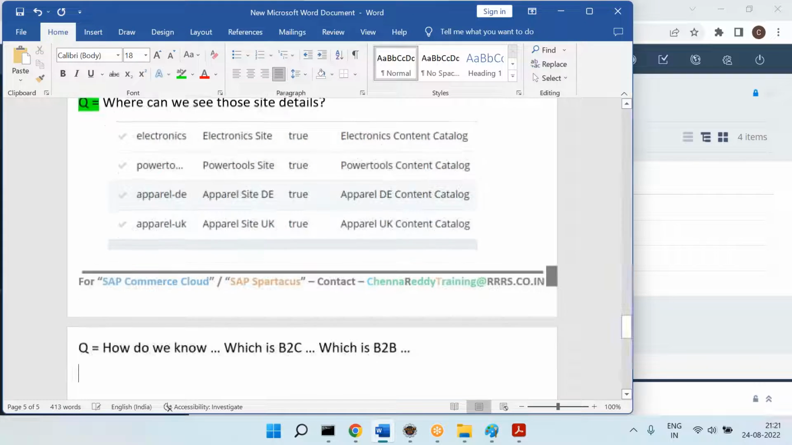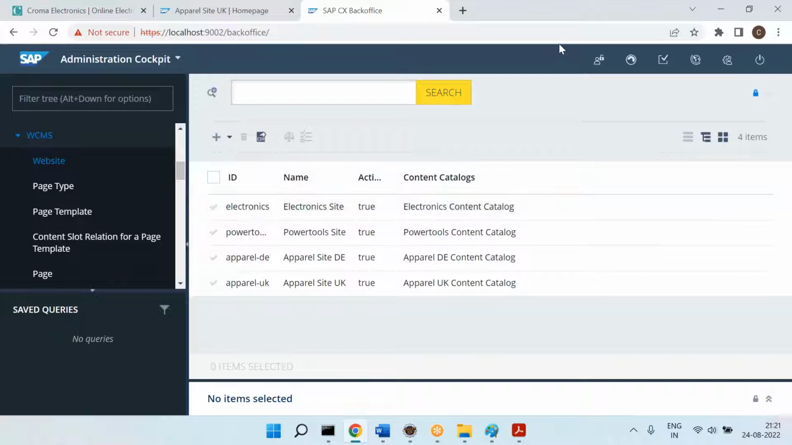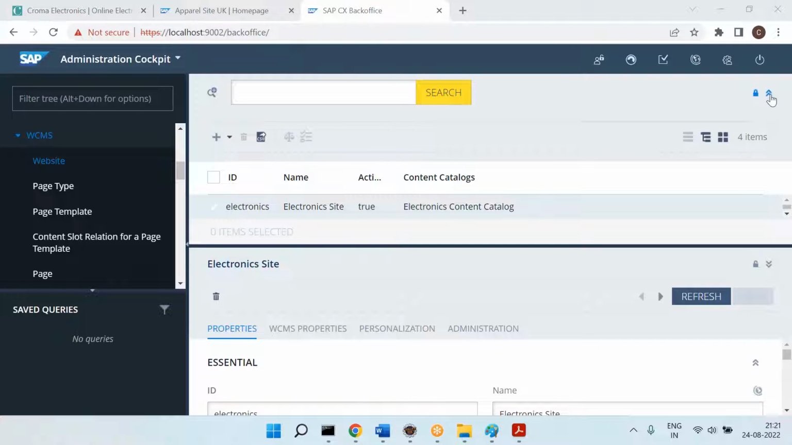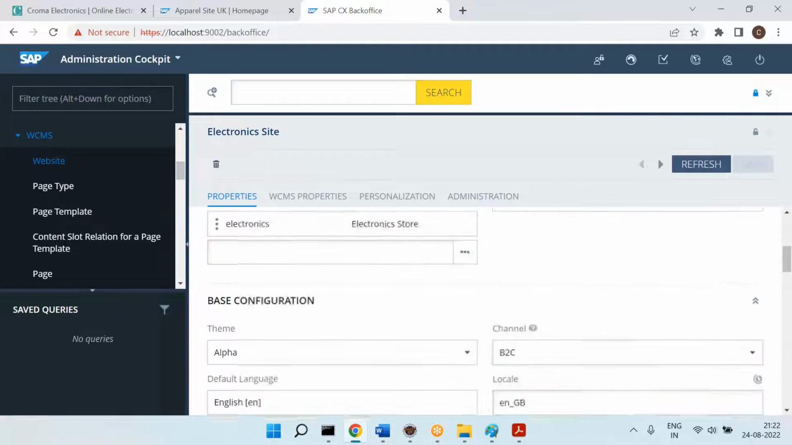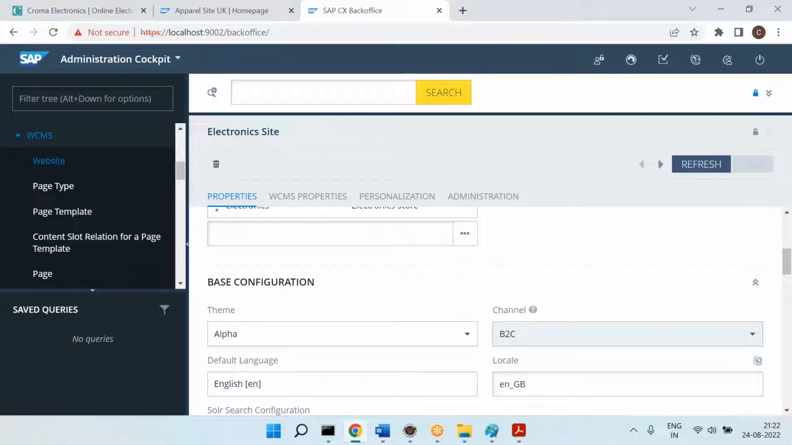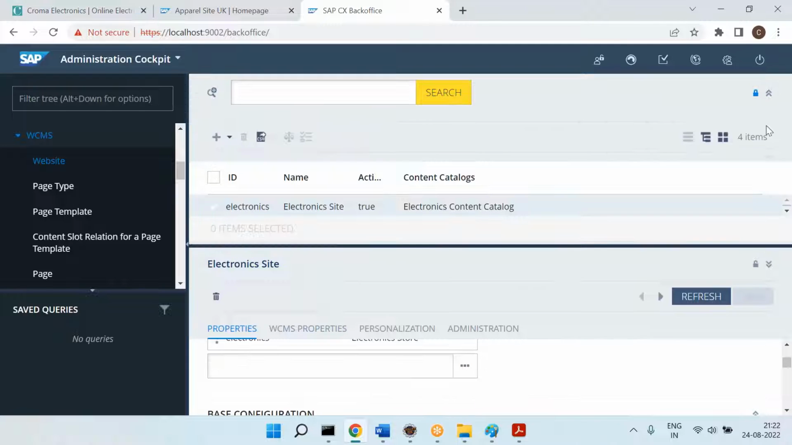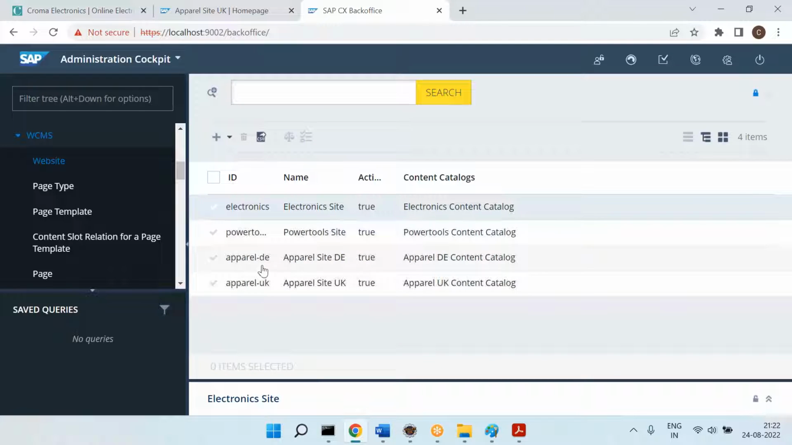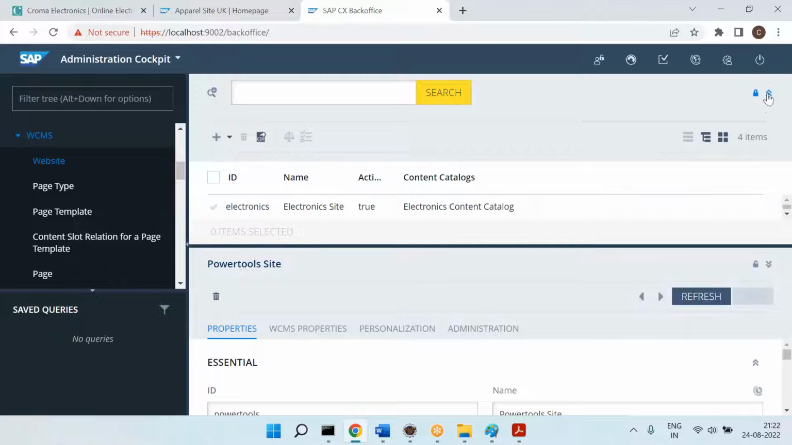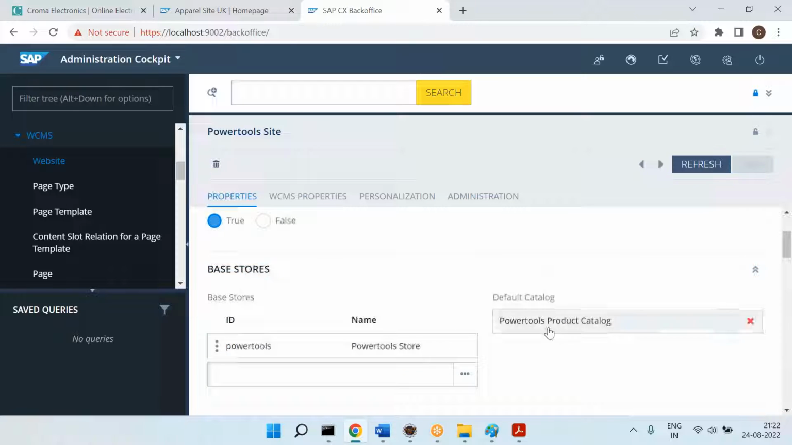For that, what you can do is click on the website, and there is a property, an attribute called channel. For B2C, it is B2C. For B2B, it is B2B. Electronics is B2C, that's why it is here B2C. And power tools is what? B2B, right? Power tools is the B2B, so that's why you will see here B2B.